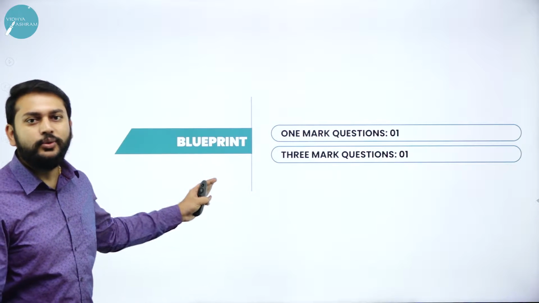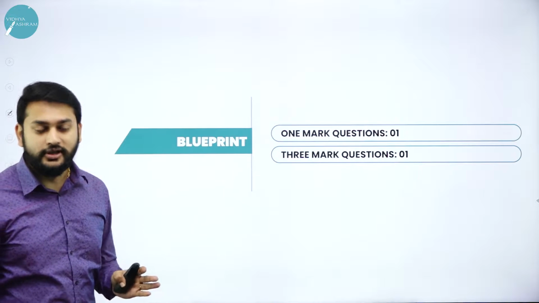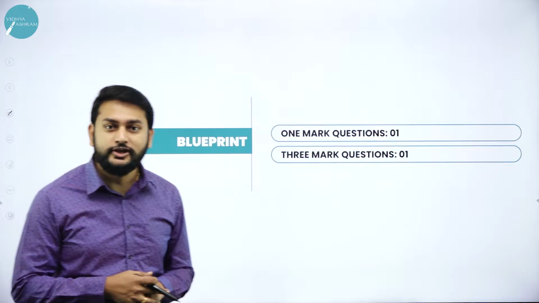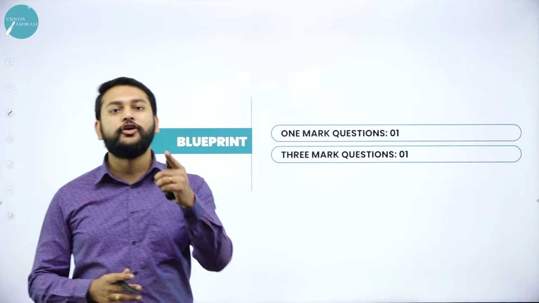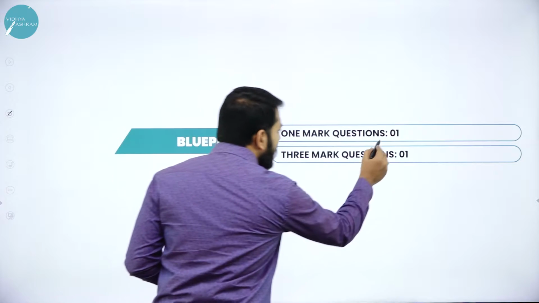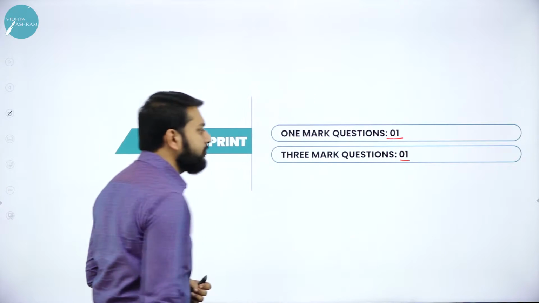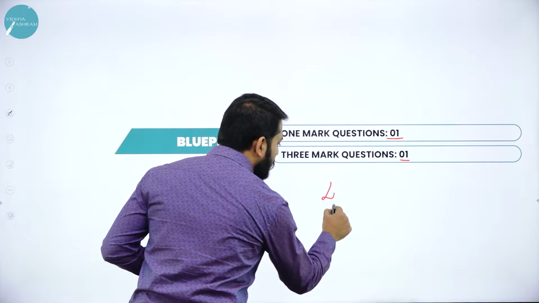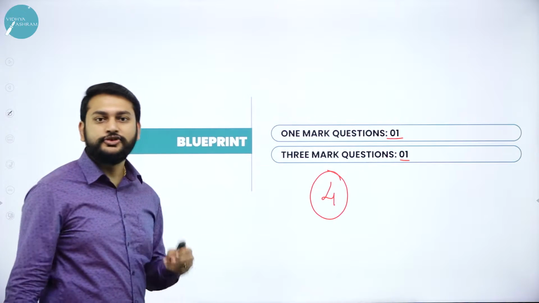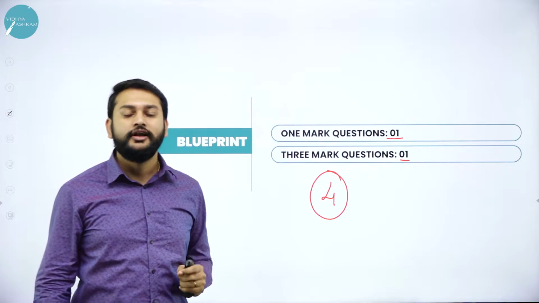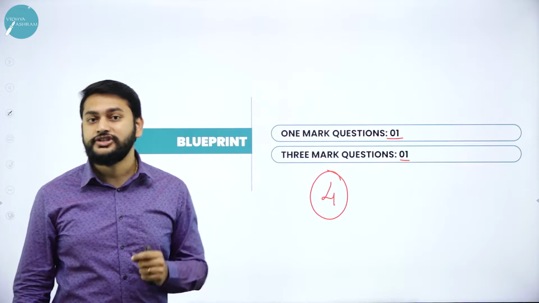Before that I will discuss the blueprint of this chapter. How much weightage this chapter has, how many questions you will get if you study it, is what I will discuss now before I get into this session. So basically you will get one 1 mark question and one 3 marks question if you study this chapter. So 4 marks will be yours. That's the blueprint that you need to understand, the weightage of this chapter.